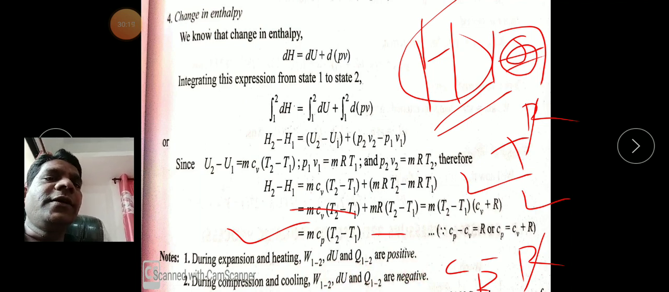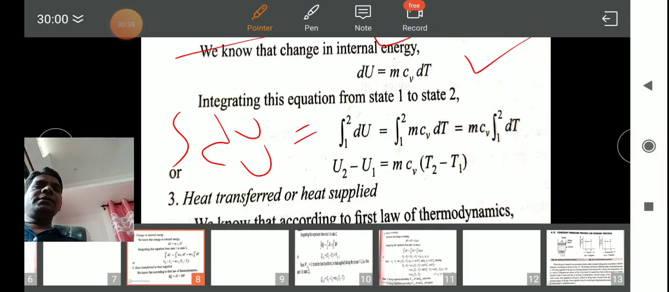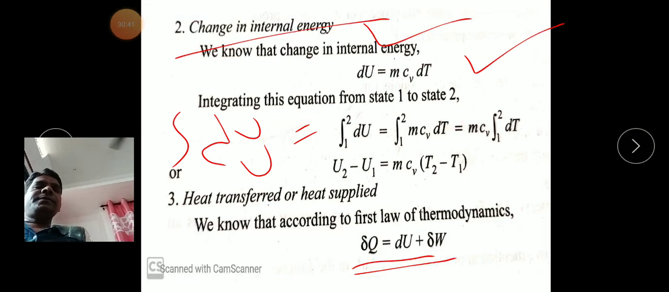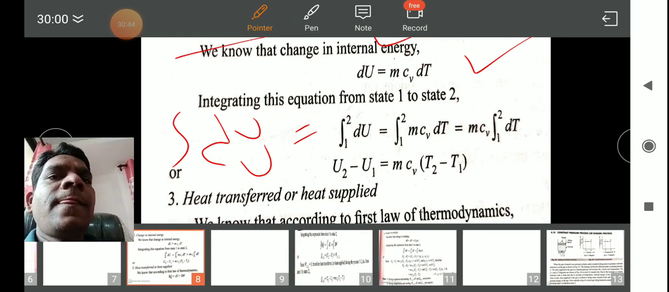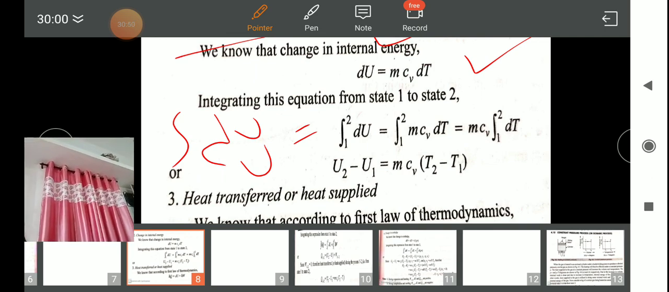During expansion and heating, Q and W are positive; during compression and cooling, the negative sign will be used. Expansion means heat is supplied, and during compression the temperature rises there. This is a simple concept you should know. So these are the simple formulas and explanation of the constant volume process. Now another process, boys and girls, we have to discuss: the constant pressure process.